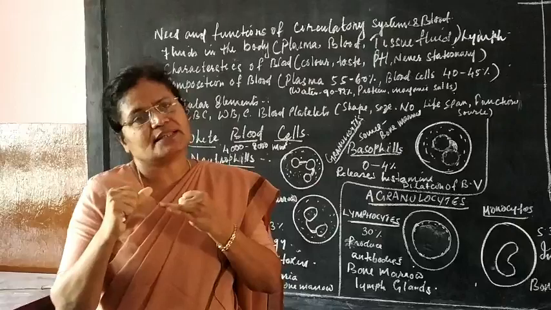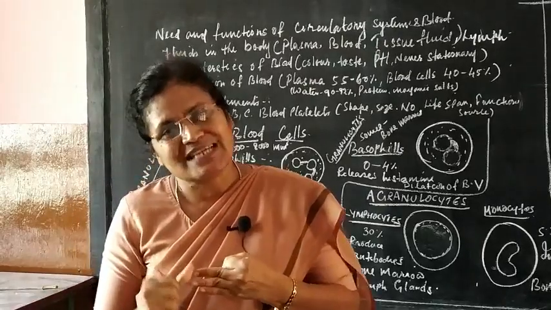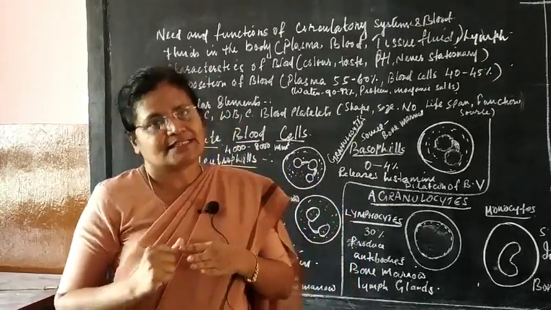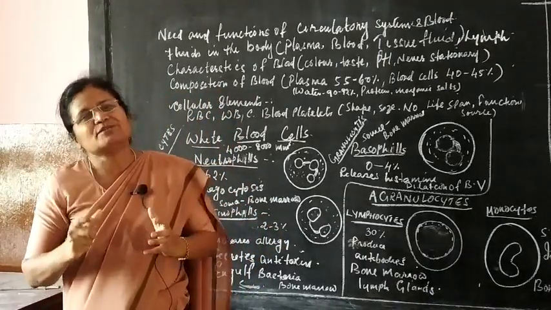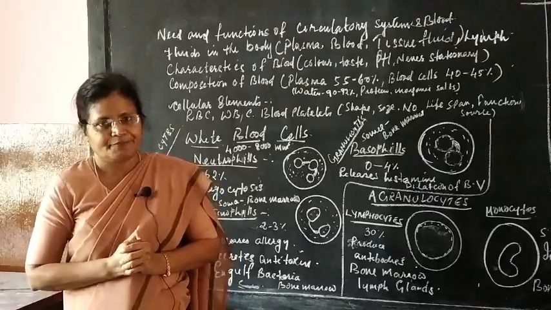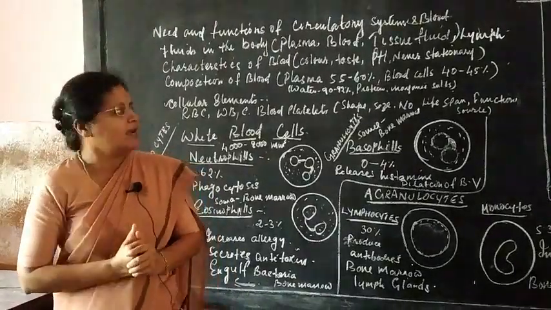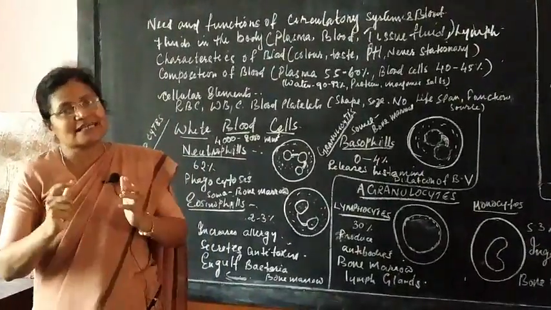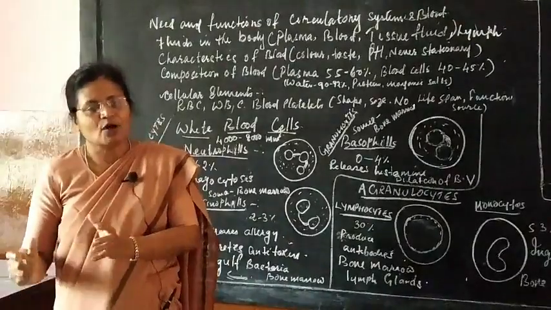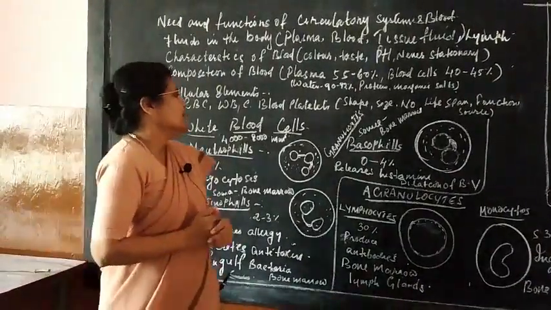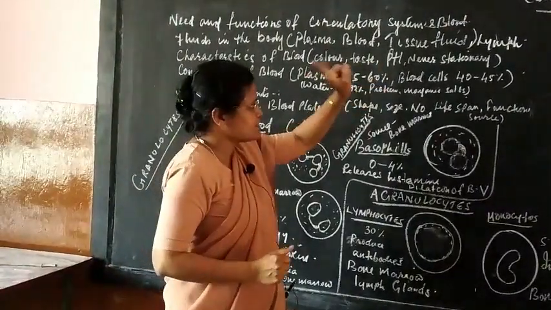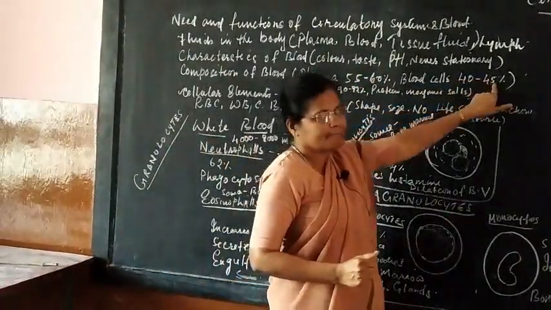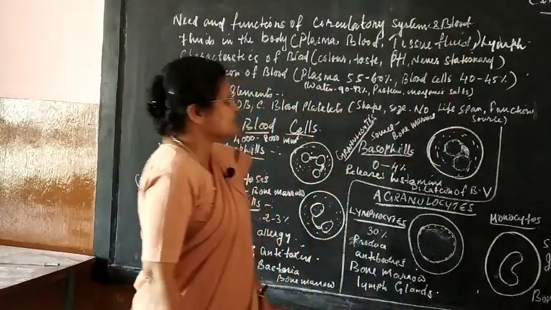One is the plasma, the other one is blood corpuscles or cellular elements or blood cells. Now, the plasma is the liquid part of the blood, the fluid part of the blood, and the blood cellular element is the cellular part of the blood, or the blood cells. The plasma is 55 to 60%, whereas the blood cells are 40 to 45%.